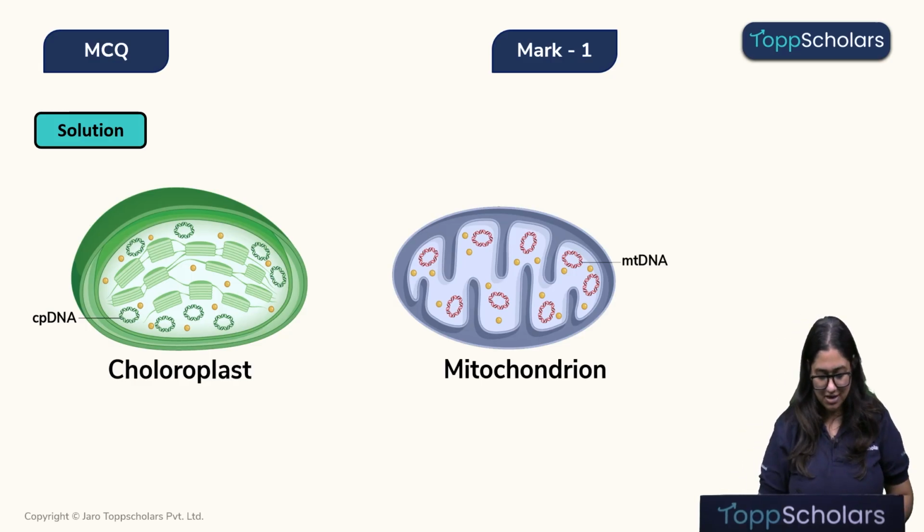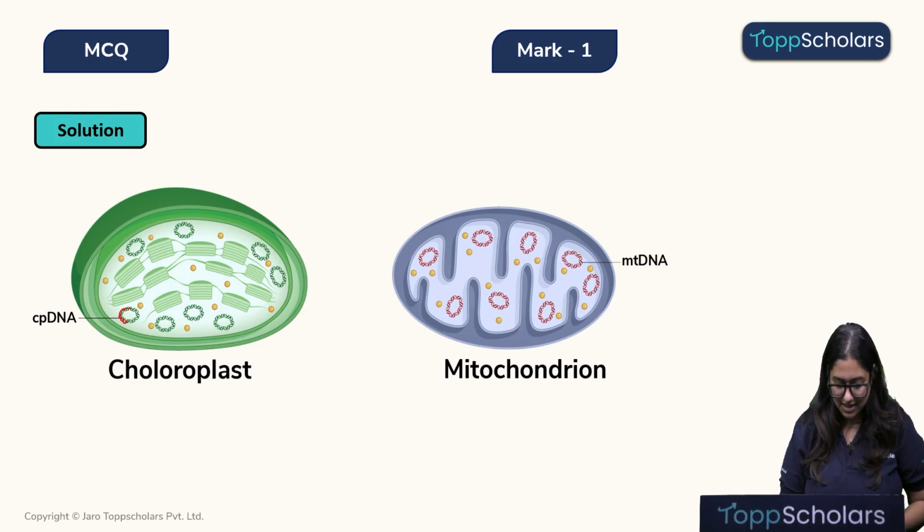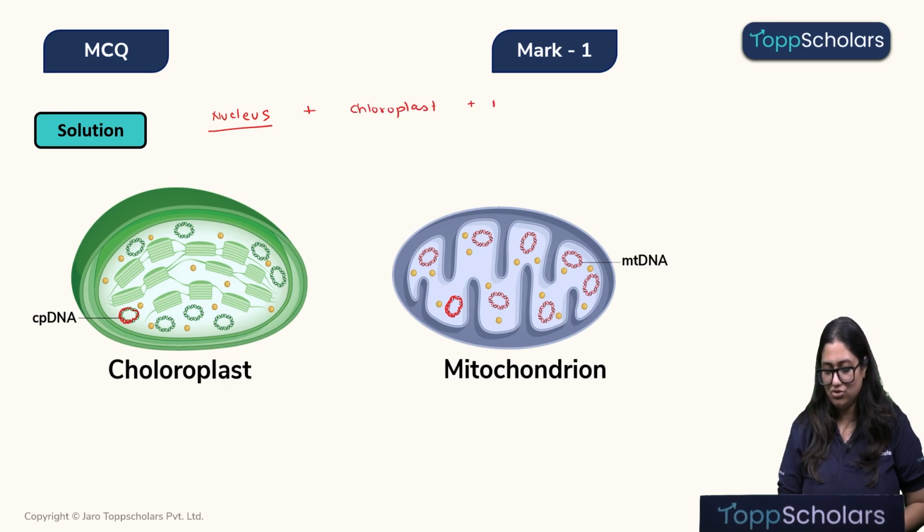So we can see over here in the chloroplast, we can see this DNA, and also in the mitochondria, we can see this DNA. Okay, so there are a total of 3 cell organelles that have their own DNA. One is the most obvious, that is the nucleus, and along with the nucleus, we also have chloroplast in plant cells and mitochondria in plant as well as animal cells both.